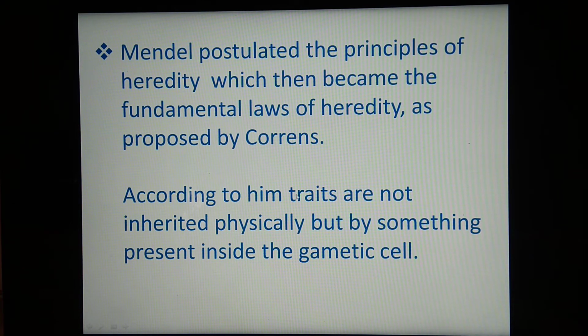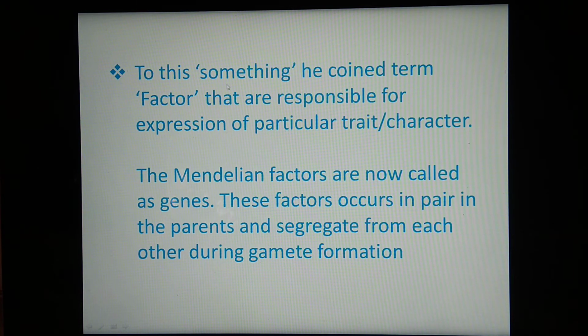Mendel found that something is there inside the gametic cell, something which was not discovered, what it actually is. But according to Mendel, traits, that means the characters, are transmitted from one generation to other not physically, but because of something which is present inside the gametic cell. So what is that actually? To this something, he coined the term factor.